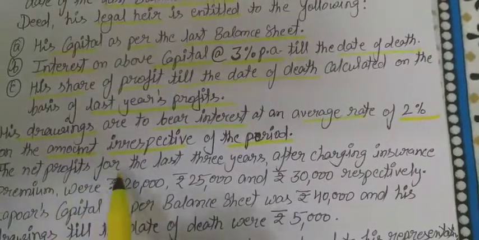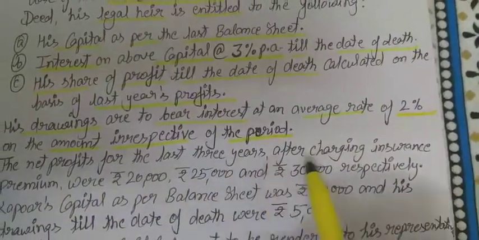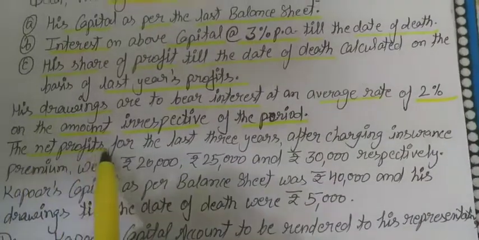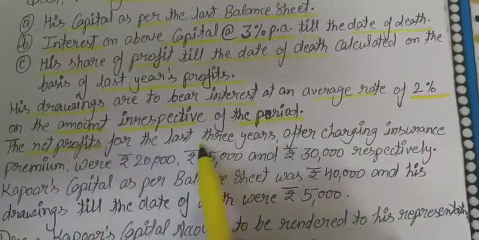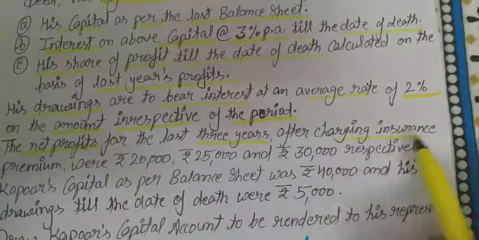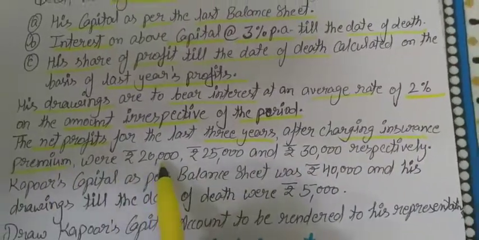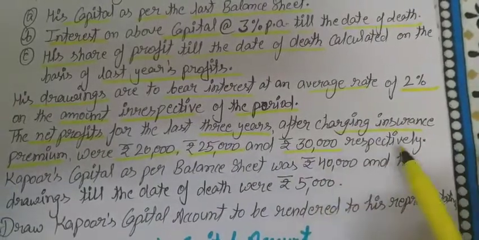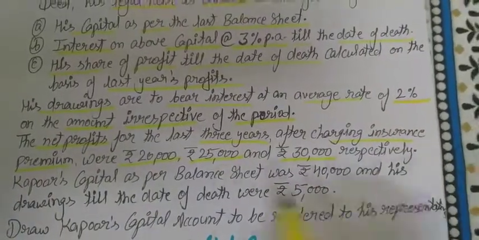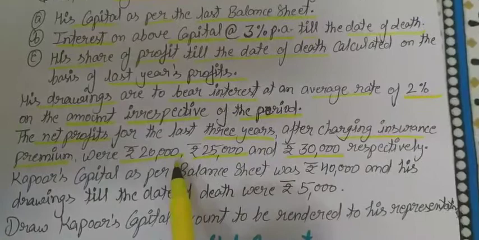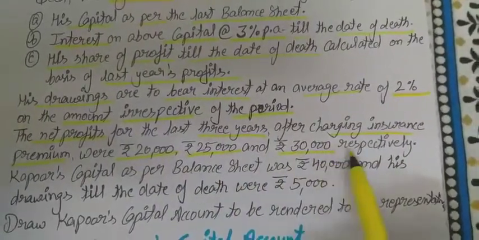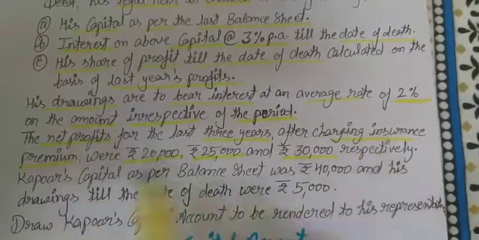The net profit for the last 3 years after charging insurance premium were rupees 20,000, rupees 25,000 and rupees 30,000 respectively. पिछले 3 सालों का नेट प्रॉफिट दिया हुआ है 20,000, 25,000 and 30,000 after insurance premium.